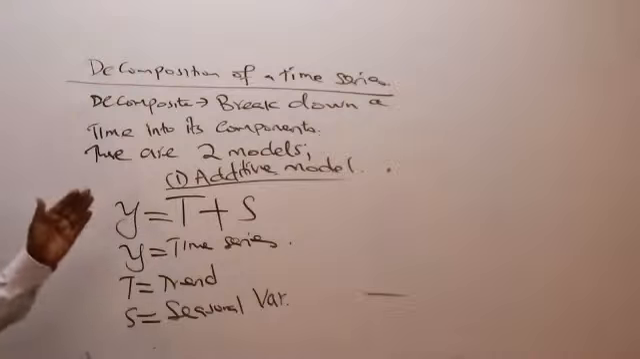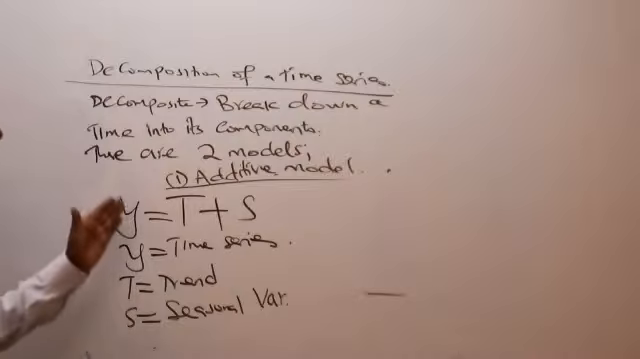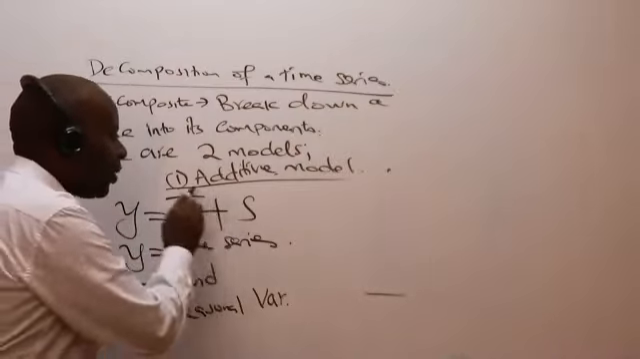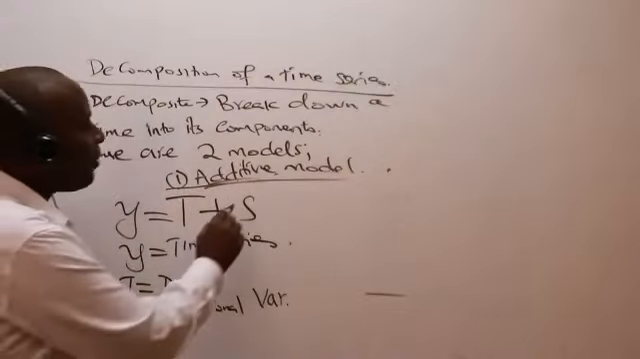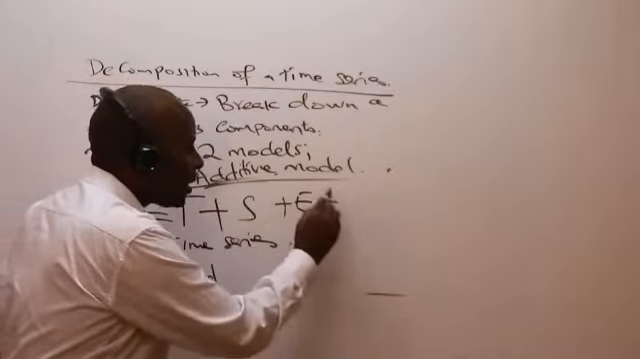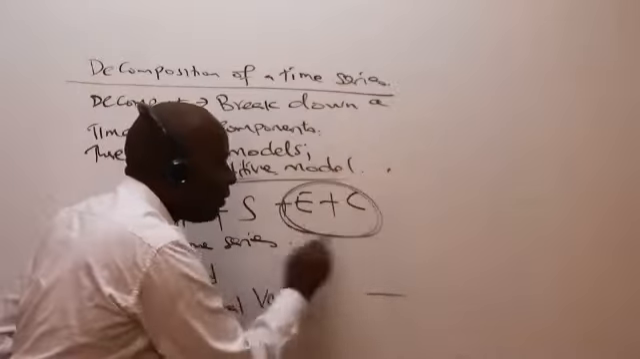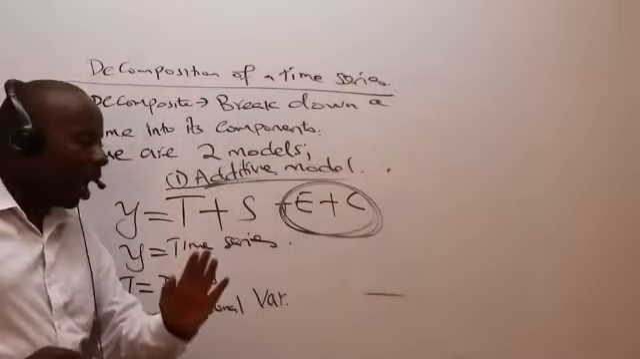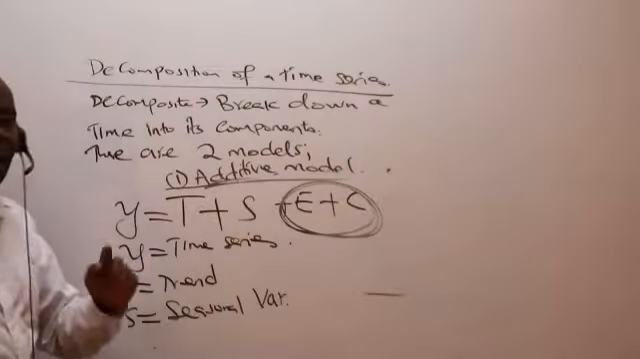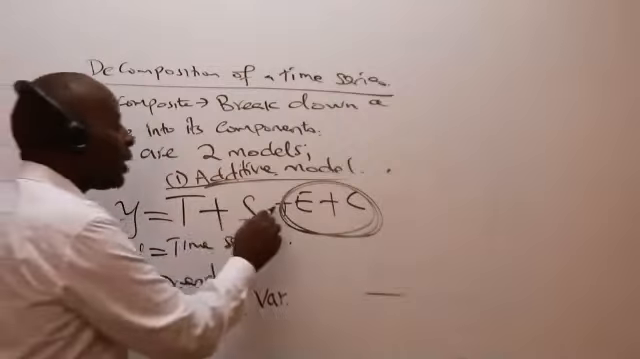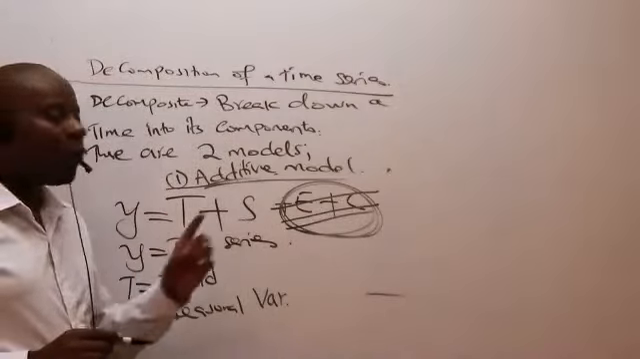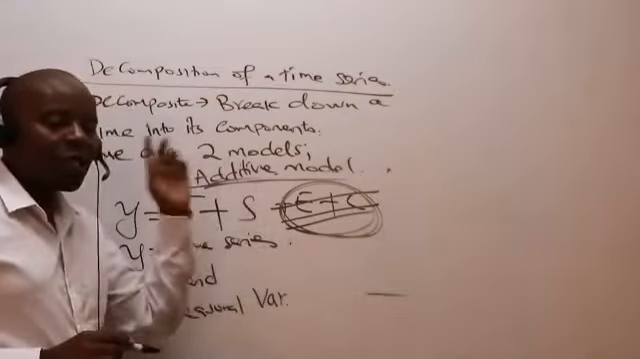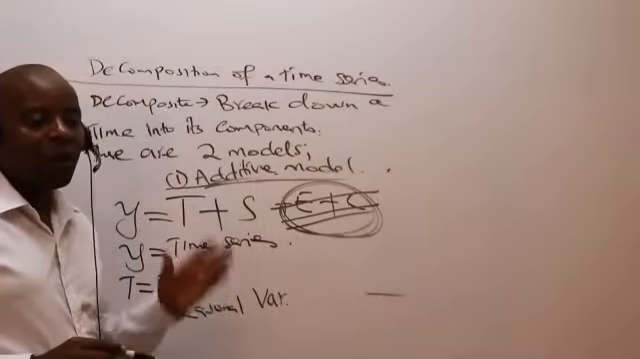Somebody may wonder, ladies and gentlemen, why we have said plus because of the additive, but we are leaving out erratic and cyclic. How come we are leaving these out, and yet we said that our time series has 4 components? Ladies and gentlemen, we are leaving these two out because they are highly unpredictable.